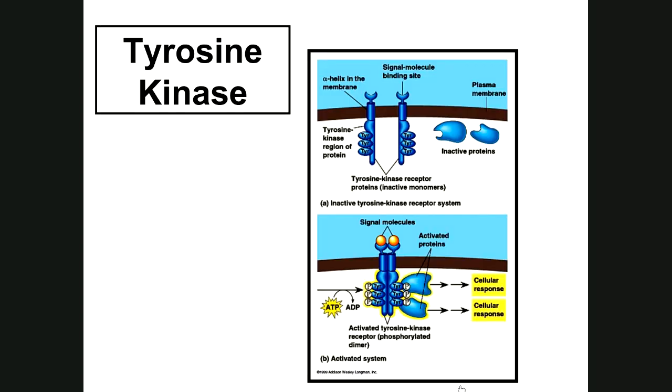Here are the two parts of the tyrosine kinase system here. And this is the dimer here, two units. Here are the receptor sites, the little cups. And here are the tyrosines on the inside. Here are your inactive proteins. Well, the messenger molecules have to bind to these two receptor sites. And when they do that, the two dimers come together.